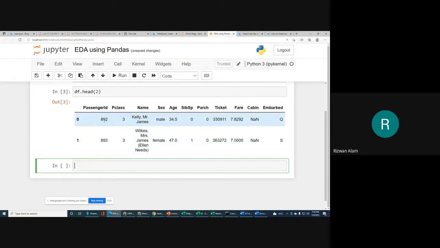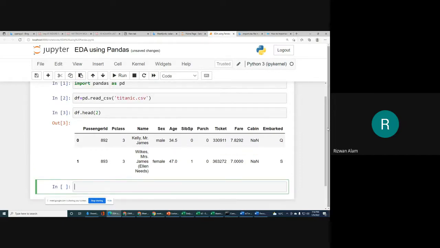The first record has passenger ID 892, passenger class 3, name Kelly, sex, age, number of siblings, and I think number of parents or children. This type of information may be there. Then ticket number, fare, cabin, embarked, so all this information will be there. You can see that using this head function. So up to this point, we just fetched the data from the CSV file to a data frame.